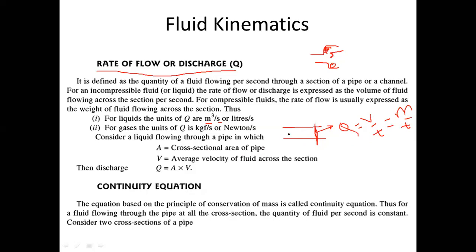In this particular unit, we will be talking about only volume flow rate. Okay, so there is no mass flow rate. Mass flow rate we will be discussing in unit 5 or unit 6, whenever we study turbines. There we will talk about mass flow rate also. But here discharge means we will talk about volume flow rate.